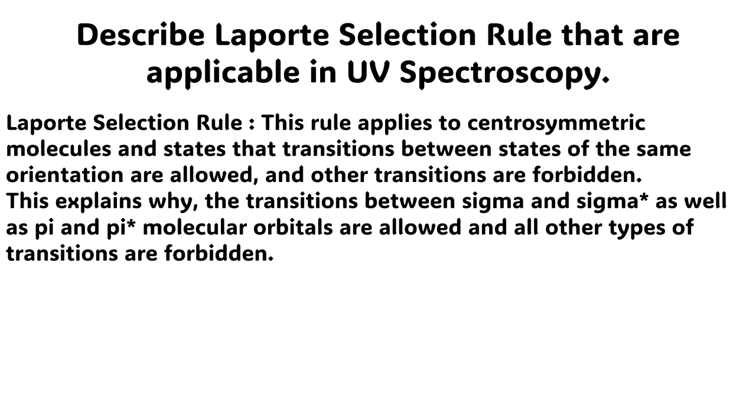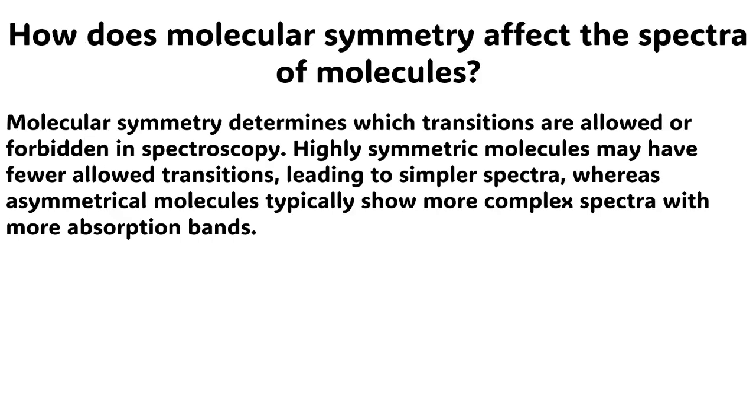The next question is, describe the Laporte selection rule that is applicable in UV spectroscopy. The answer to this question is very simple. Laporte selection rule: this rule applies to centrosymmetric molecules and states that transitions between states of the same orientation are allowed and other transitions are forbidden. This explains why the transitions between sigma and sigma star, as well as pi and pi star molecular orbitals are allowed, and all other types of transitions are forbidden.